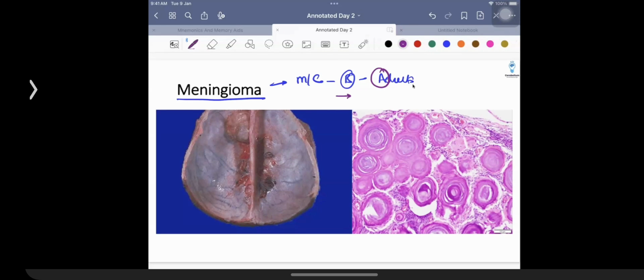The other thing that you need to remember over here is the finding that most of you are familiar with. The patients are going to have features of increased intracranial tension. It is going to have the expression of progesterone receptor. It is going to have multiple subtypes, and it is going to have the presence of concentric rings of calcium deposition, which is going to be given the name of psammoma bodies. Recall the fact.